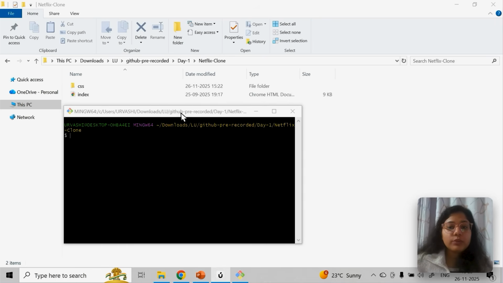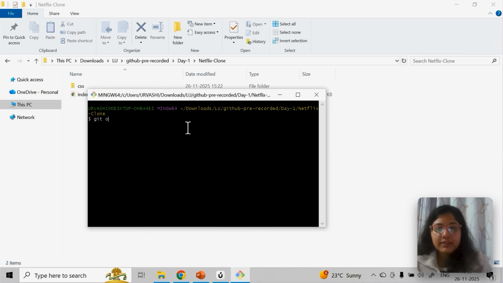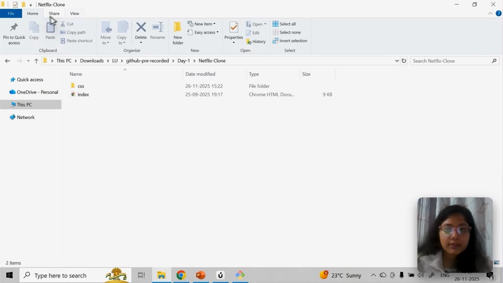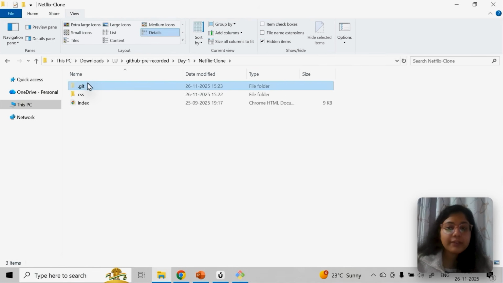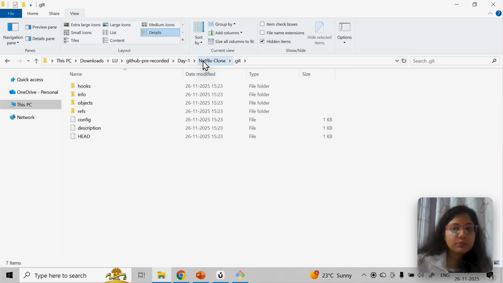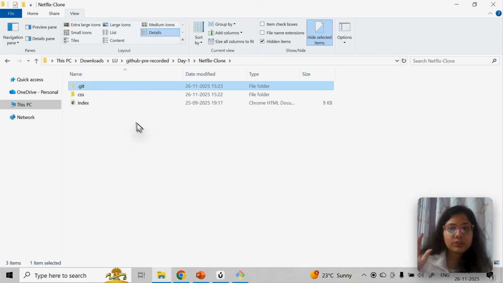Okay. So what you need to do in setup, you have to run git init. Okay, just run git init. Init means initialization. Okay, means your git is initialized. And what happened basically, if you click on view and hidden folders, a .git folder is created. This .git folder is going to keep track of everything, what you pushed on which date, what is happening, all those things related to Git will come here. Whatever we are going to do in this GitHub, this is going to track everything for this folder.